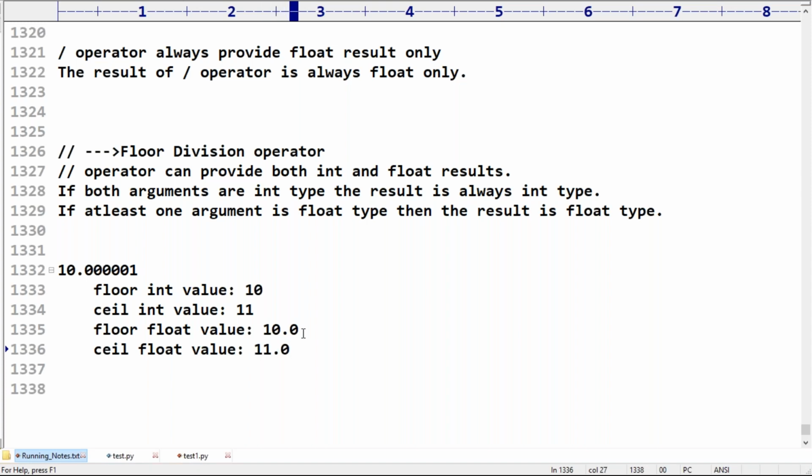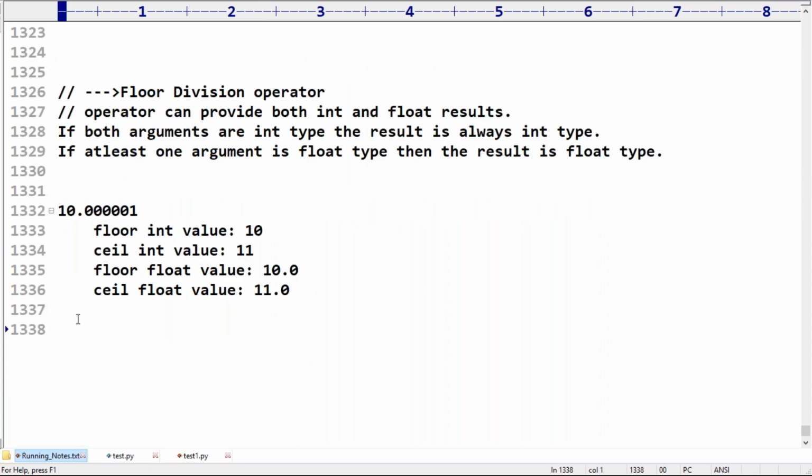Floor means previous rounded value, ceil means next value. We are not required to worry about ceil, I'm just taking it for your idea's sake. Suppose 10.9999 is there.